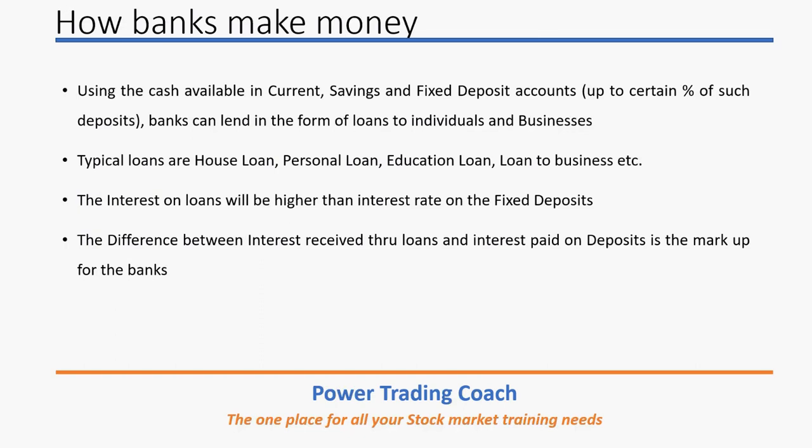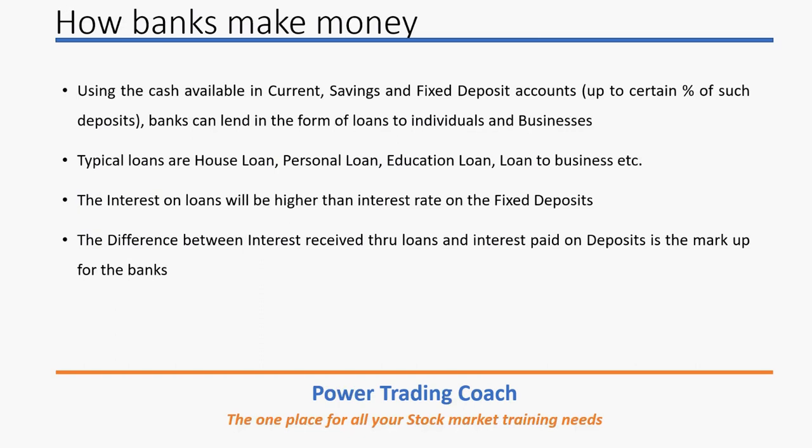Now let us see how banks make money. Banks have a lot of money in the form of current accounts, savings accounts, and fixed deposits. Basically, all this is borrowing. The bank has borrowed the money from you. You have given the money to the bank. So this money is an input for the bank. The bank is in the business of providing loans to eligible individuals or businesses, and in lieu of that, they charge interest on the loans. And loan interest will be a revenue for the bank.